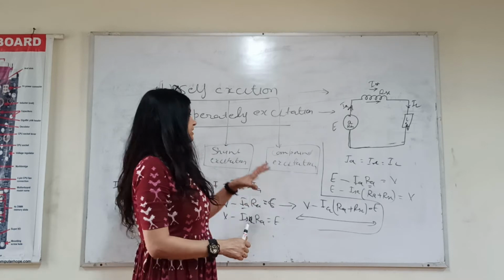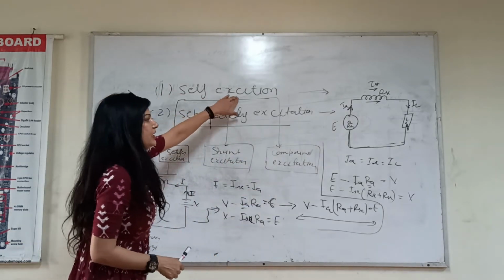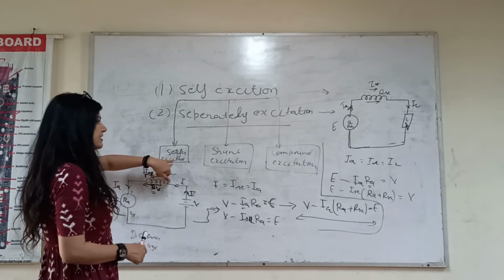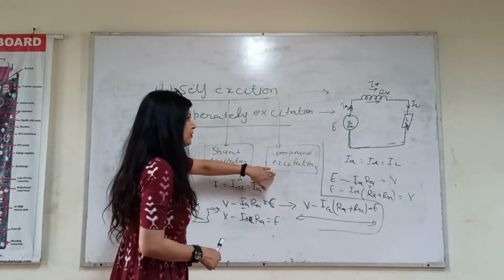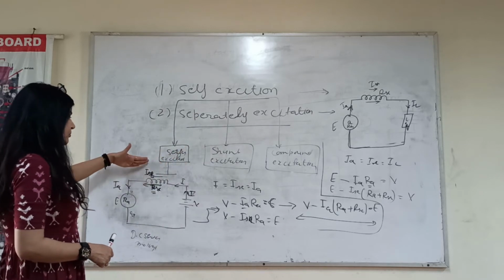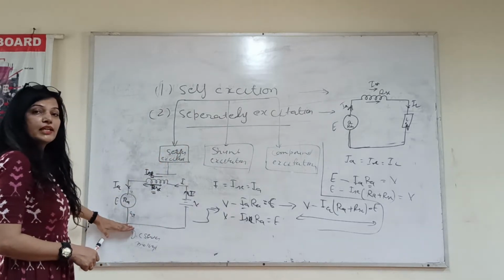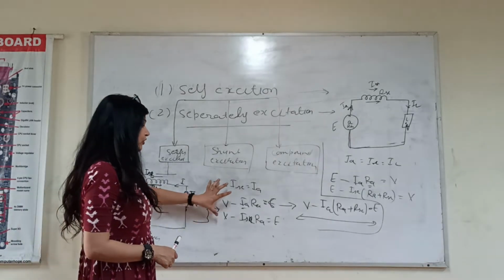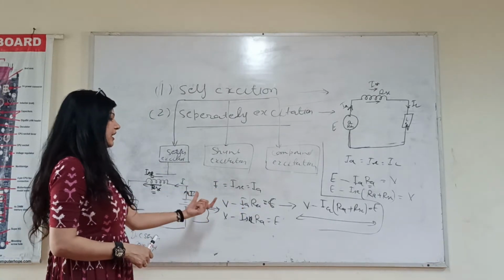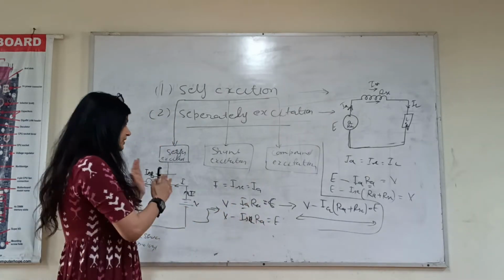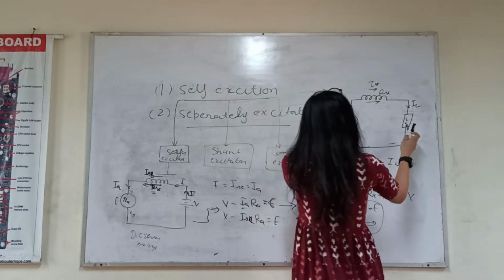Now you understand? In case of self-excitation, there are three types of motor and generator: series excited, shunt excited and compound excited. In the series excited motor, the symbolic diagram is like this, and the flow of voltage and current and the voltage equation will be like this. Then we'll talk about DC generator.